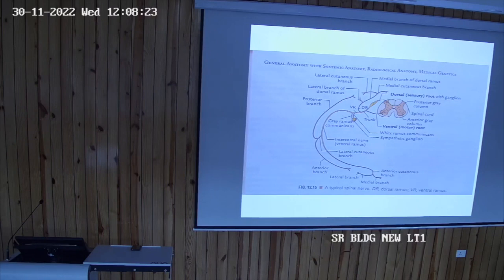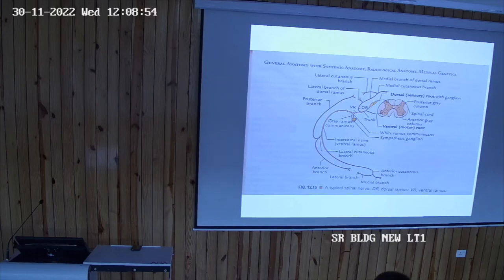So, I am talking about the peripheral nerves. The peripheral nerves are 31 pairs: 8 cervical nerves, 12 thoracic nerves, 5 lumbar, 5 sacral, and 1 coccygeal. Alright. So these are the 31 pairs of the spinal nerves.